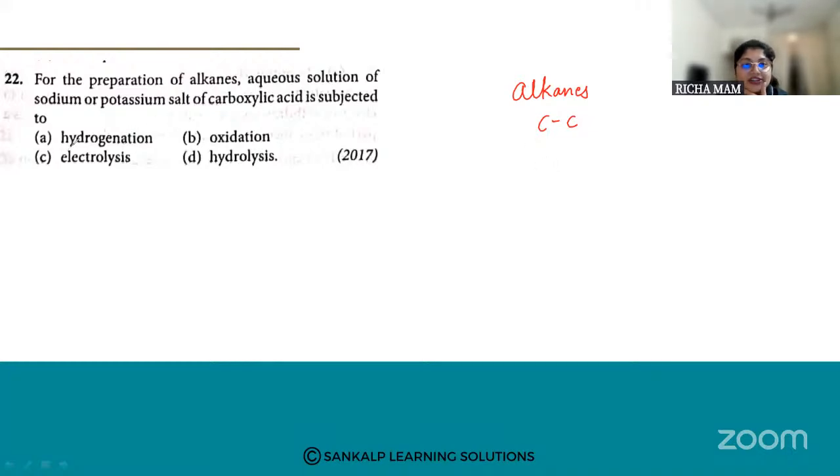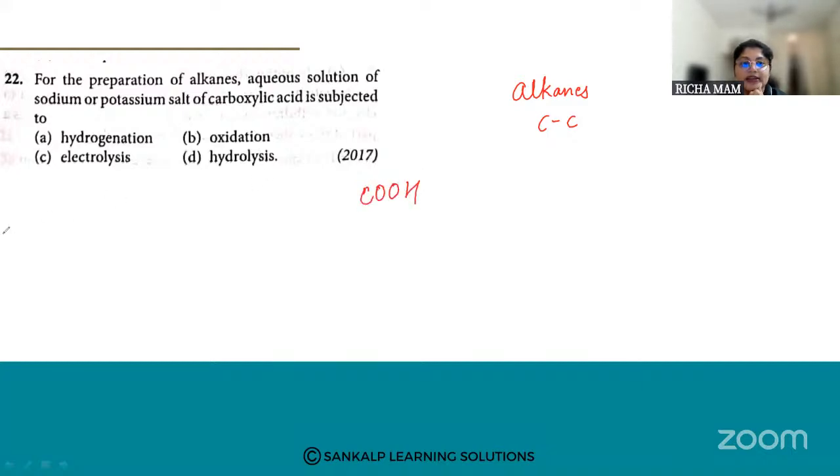What type of reaction is it: hydrogenation, oxidation, electrolysis, or hydrolysis? When you are preparing alkanes, you are going to take an aqueous salt of carboxylic acid. What is carboxylic acid? Carboxylic acid is COOH.